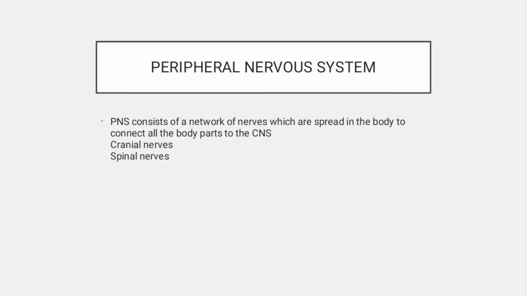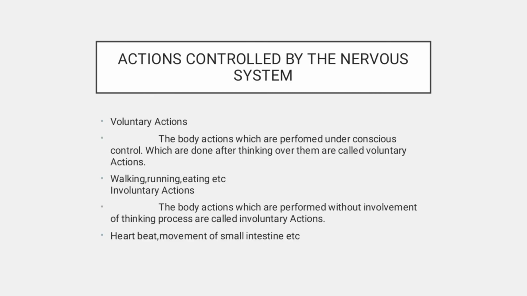Peripheral nervous system. The peripheral nervous system or PNS is a system of a network of nerves which are spread in the body to connect all the body parts to the central nervous system, brain and spinal cord. This system has two types of nerves, cranial nerves and spinal nerves.